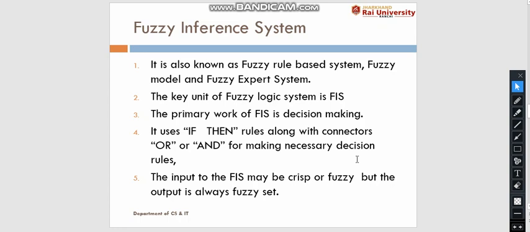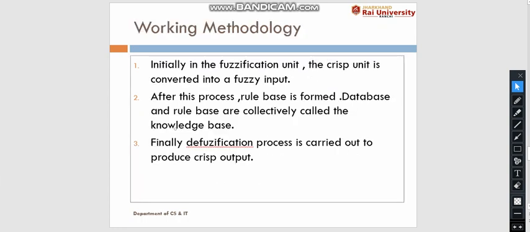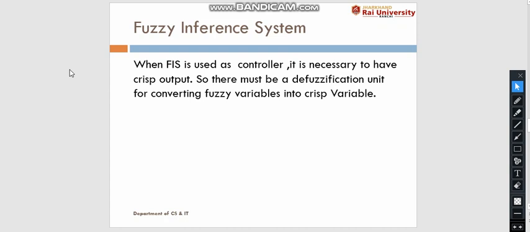हम किसी भी टाइप के प्रॉब्लम को fuzzy inference system में देते हैं, and then a relevant appropriate decision is taken by the fuzzy inference system. Here, basically, the input can be crisp or fuzzy, but the output is always a fuzzy set. But when FIS is used as a controller, अगर हम FIS को controller की तरह use करेंगे, then the output must be a crisp output. So we need to convert this fuzzy output into a crisp output. So we require a defuzzification unit.